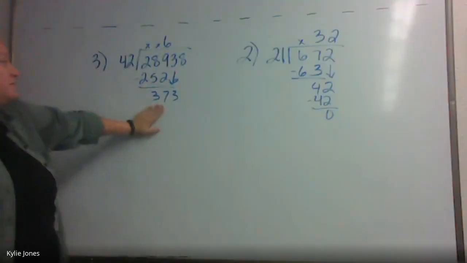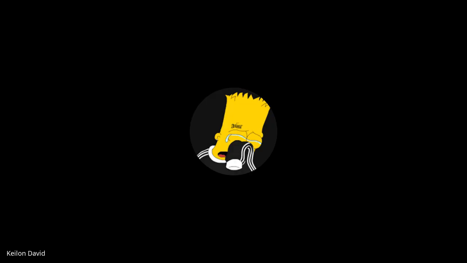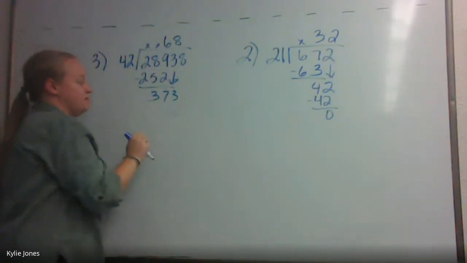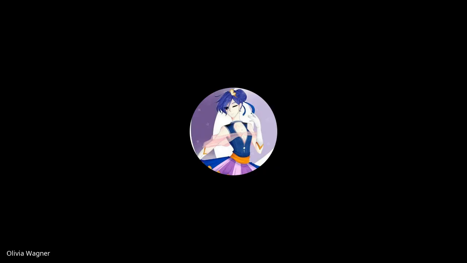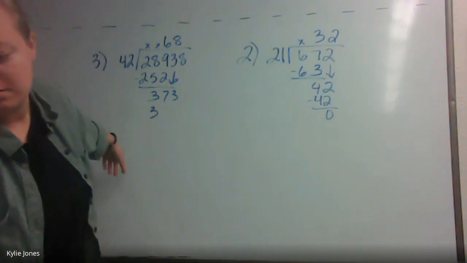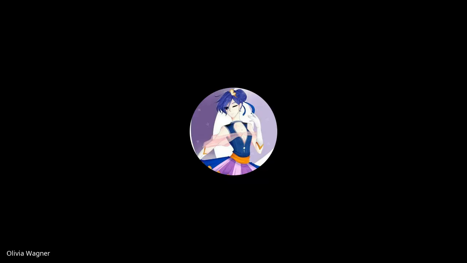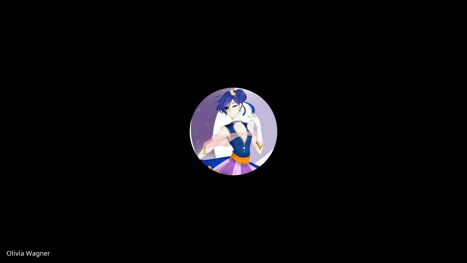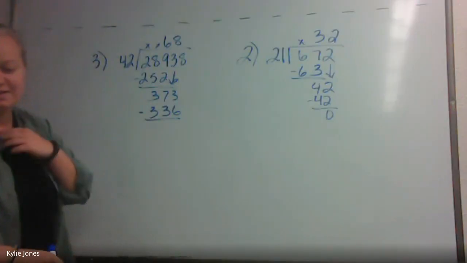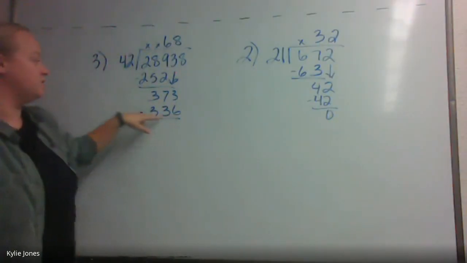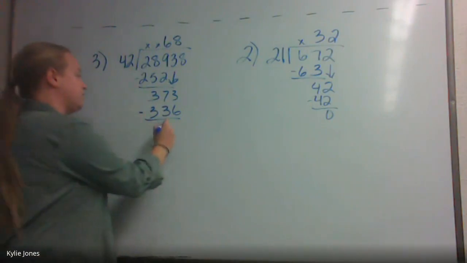How many times does 42 go into 373? 8 times. Good. What do you get underneath when you multiply? 336. I lost track. That's all right. 8 times 42 is 336. And then when you subtract, you get 37.